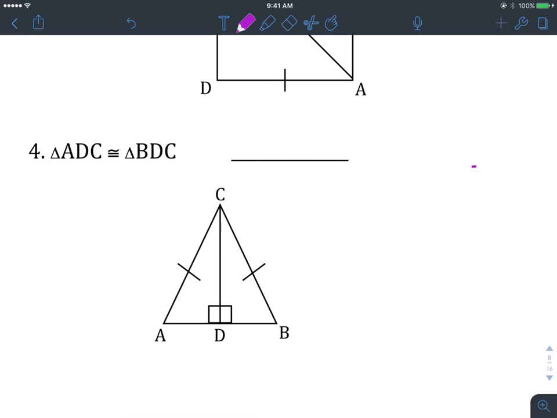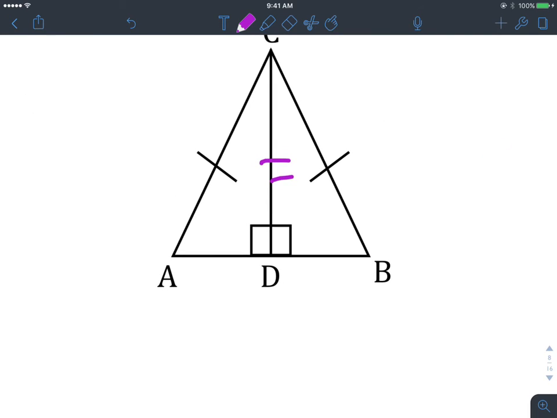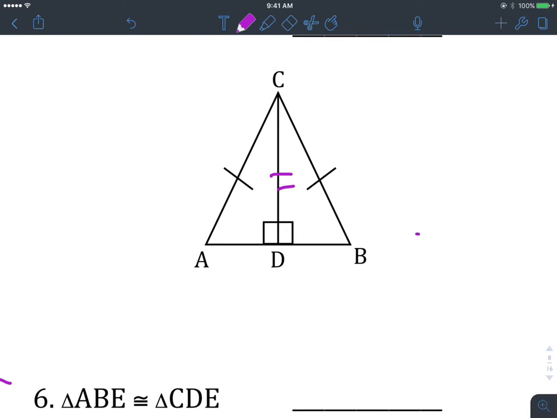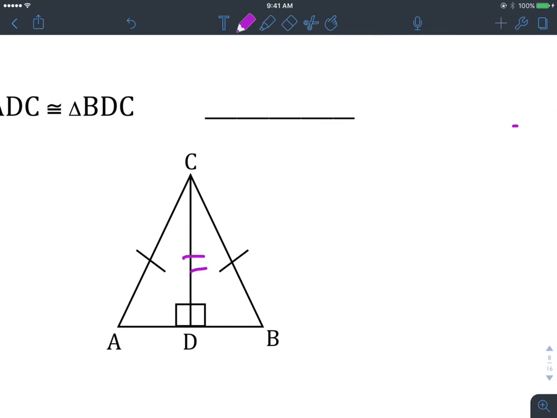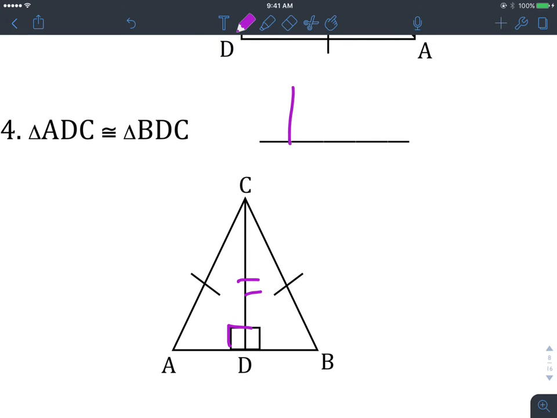All right, next one. This is another one where you have a shared side, so I'm going to go ahead and mark those congruent right away. Now if you look at it, you see side, side, angle. We just said that's not going to be a situation where those are congruent. But there's that one case of hypotenuse leg. Since these are right angles, this one technically is HL, hypotenuse leg.